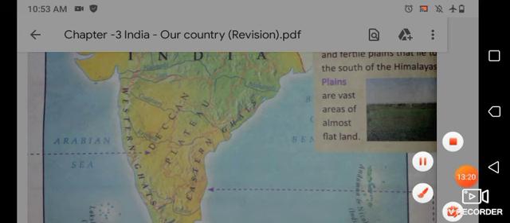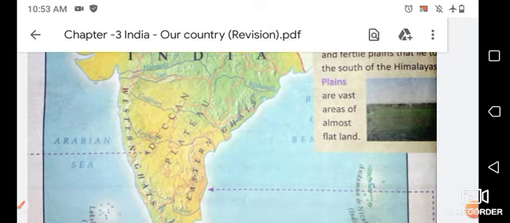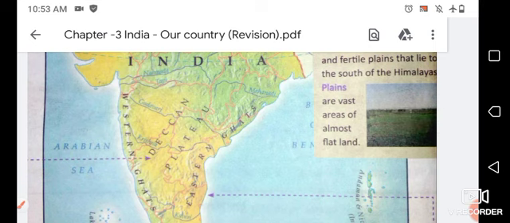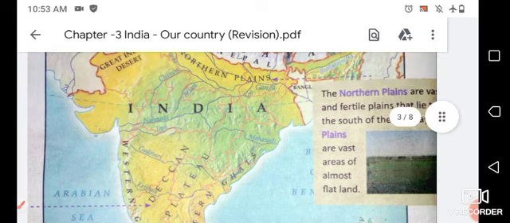So students, India is home of thousands of varieties of animals, birds, plants and flowers. Look, and students, you can see these pictures of these animals and these birds, animals and plants in your book on the page number 17.